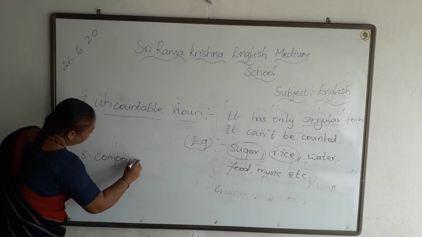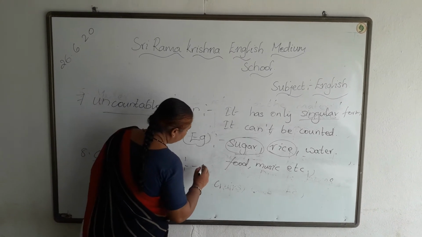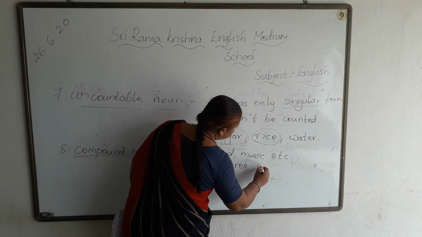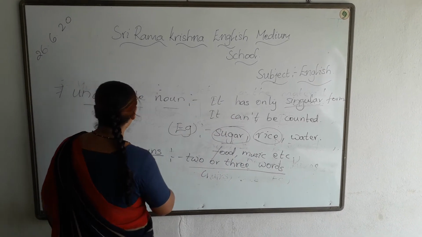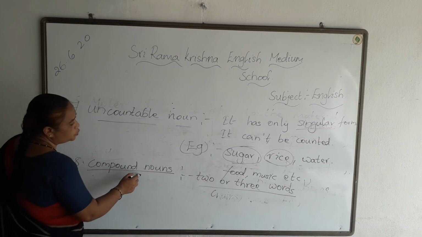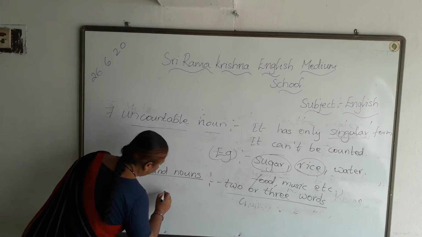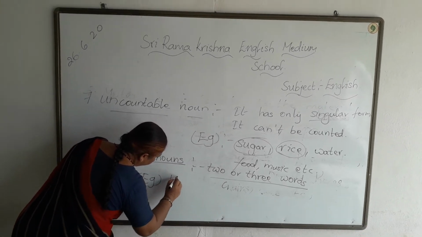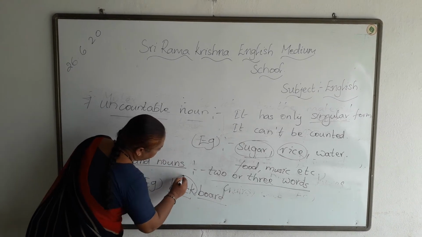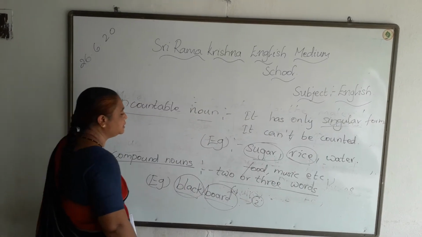Compound nouns. So these compound nouns have two or three words. It is made up of 2 or 3 words. Example, blackboard. See, it is made up of 2 words. Black is one word and board is also another word. So, it is made up of 2 words. So, it is a compound noun.